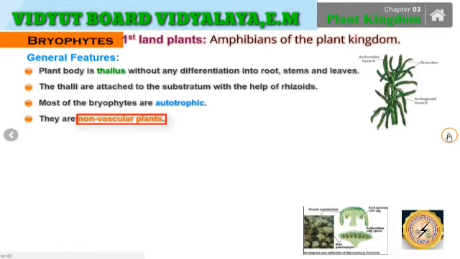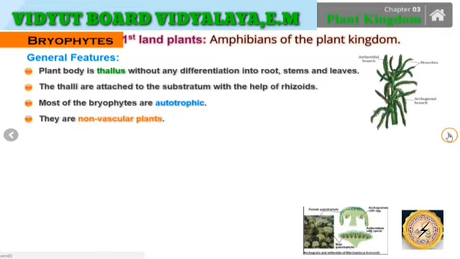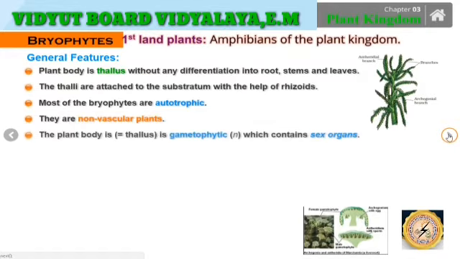Furthermore, they are non-vascular plants, meaning the vascular bundles, that is the xylem and the phloem, are absent in them. As they are absent, the conduction of water to a long height is not required. Furthermore, the plant body, that is the thallus, is gametophytic, which contains the sex organs.